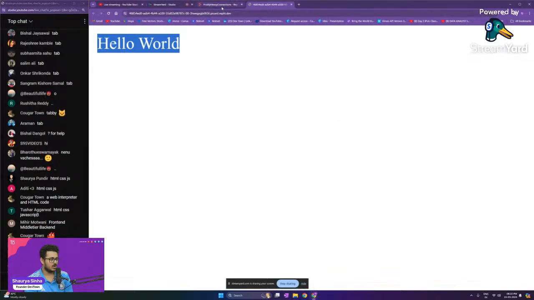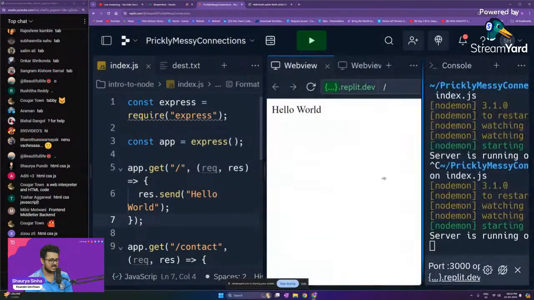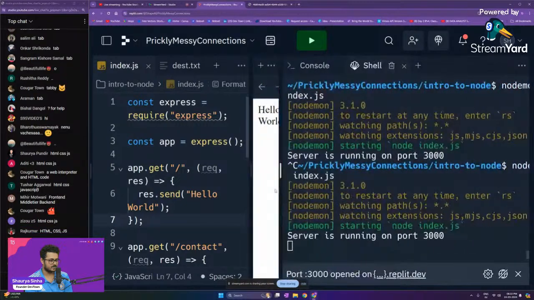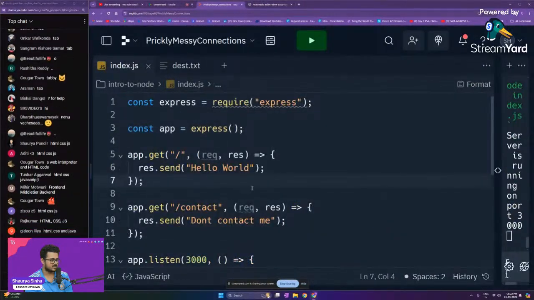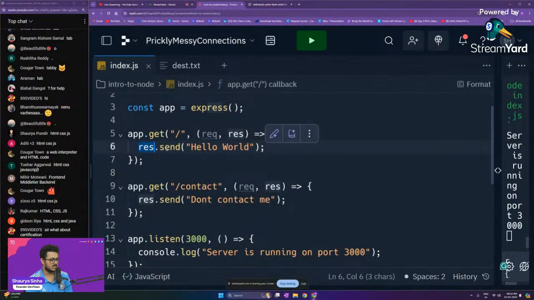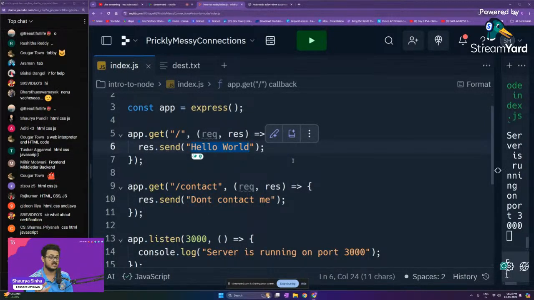Right now, what we are doing is we are sending a message. That is what we are doing right over here, response.send hello world. Usually we don't want to just send a particular word. What do we want? We want to send a particular file, guys. We want to send the HTML, CSS and JavaScript files.